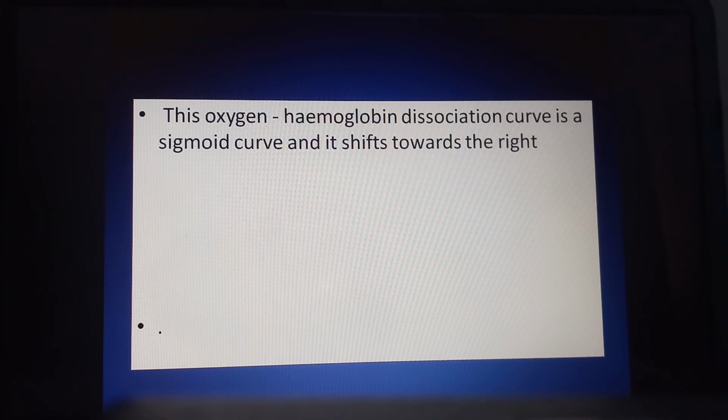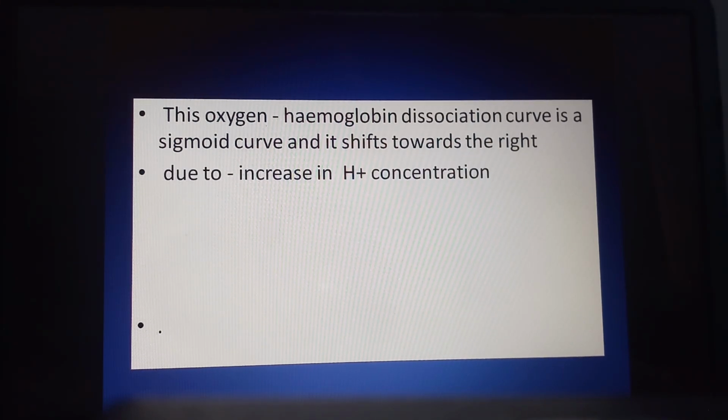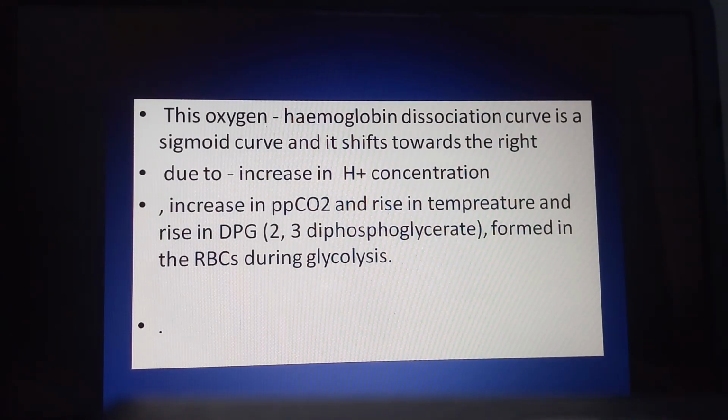It shifts towards the right side due to an increase in the H plus ion concentration, an increase in the partial pressure of carbon dioxide, an increase in the temperature, and a rise in the level of 2,3-diphosphoglyceric acid (2,3-DPG), which we discussed during respiration last year at the time of glycolysis.